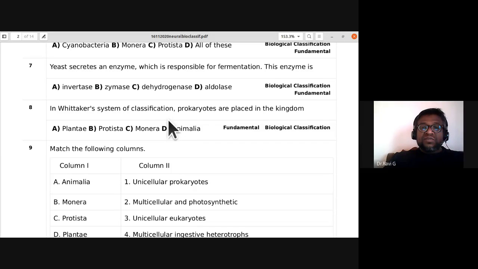In the Whittaker system of classification, prokaryotes are placed in the kingdom... It is a very easy question. All the prokaryotes were placed in the Monera, under the kingdom Monera.